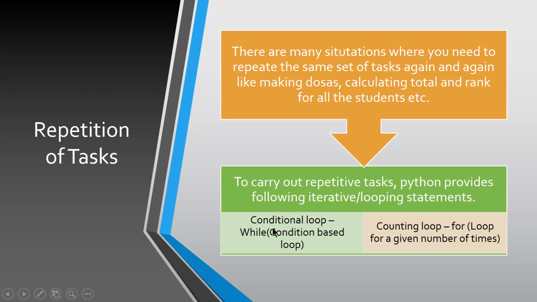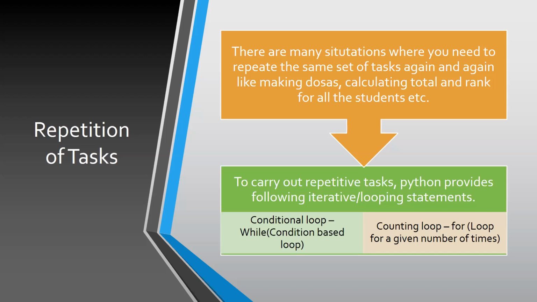The first one is called the conditional loop. What do you mean by conditional loop? A conditional loop is nothing but a set of statements that will be repeated as long as the condition is satisfied.